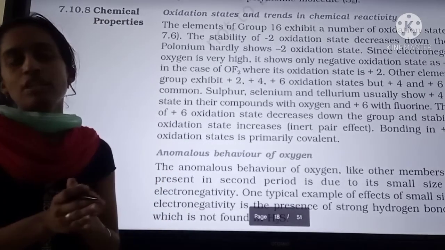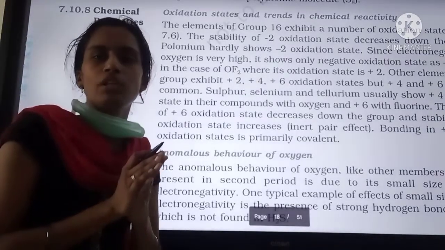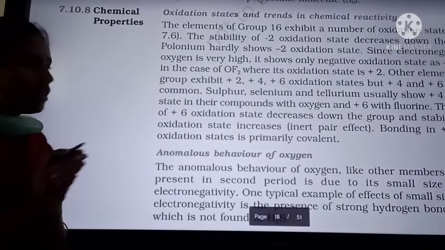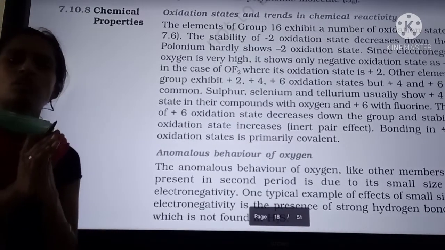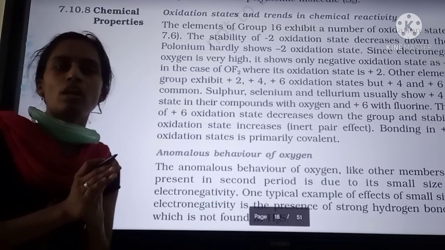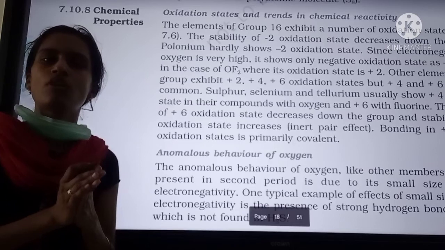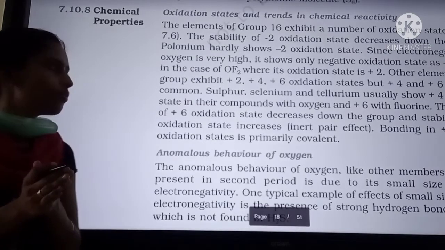This is because of the inert pair effect, which you have also studied in the boron family and carbon family. Inert pair effect means ns2 electrons do not participate in bond formation as we go down the group. They could show a maximum of +6 oxidation state, but they show +4. That is called the inert pair effect.